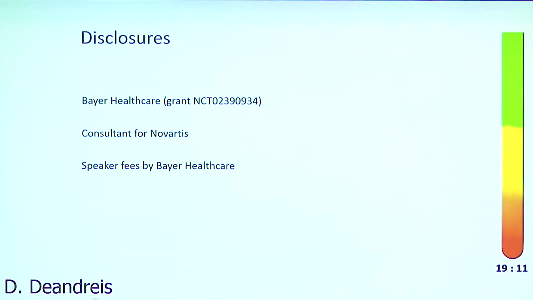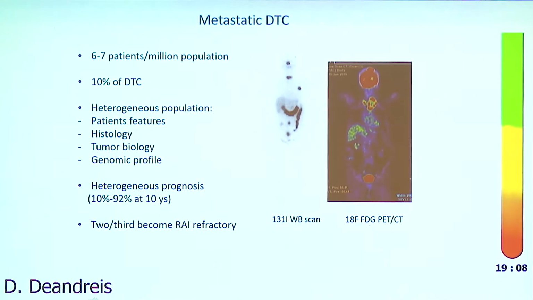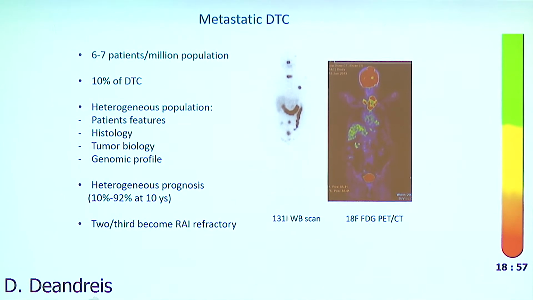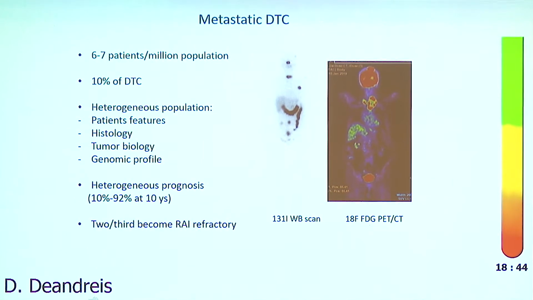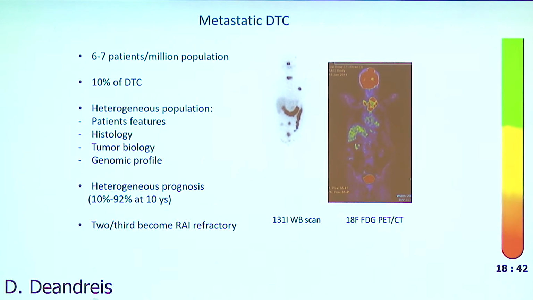These are my disclosures. Just to focus on which kind of population we are talking about: metastatic thyroid patients represent only a small part of the patients that we are able to cure and are used to managing, but it's a very heterogeneous population. According to patient features, histology, tumor biology, and genomic profiles, we have really heterogeneous prognoses. But we know that two-thirds of these patients become radioactive iodine refractory over time.